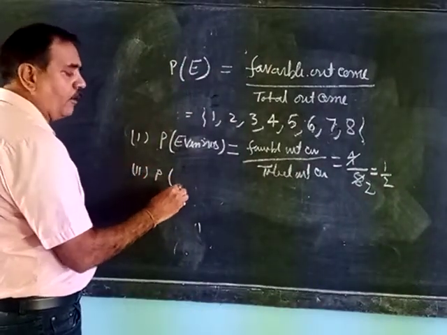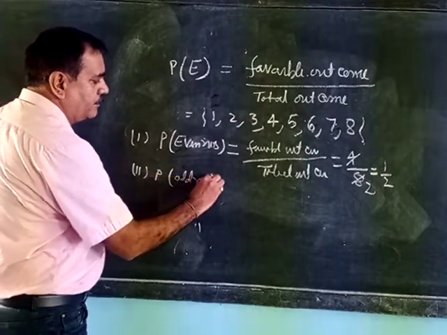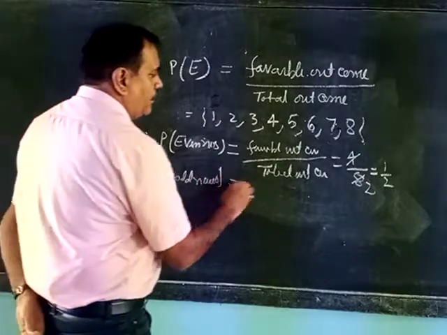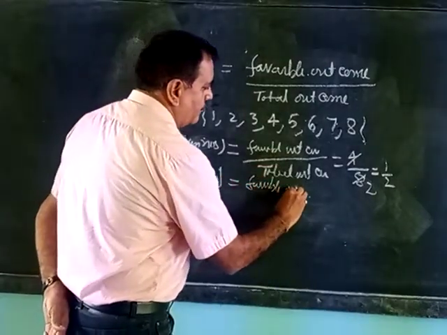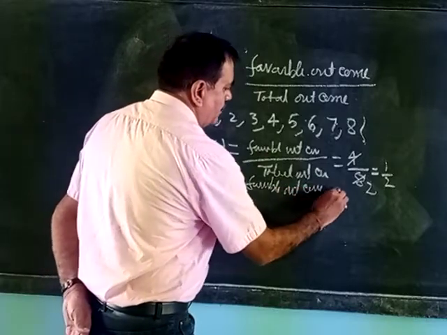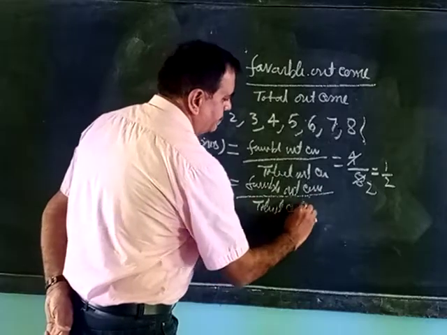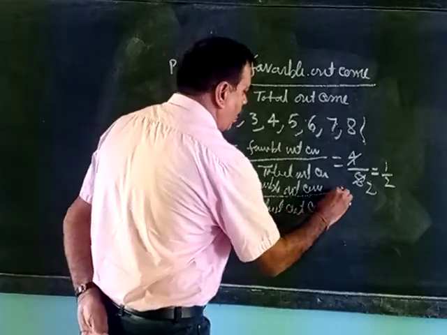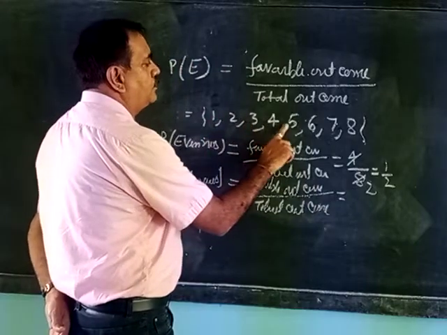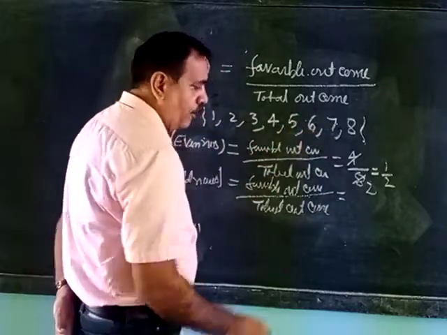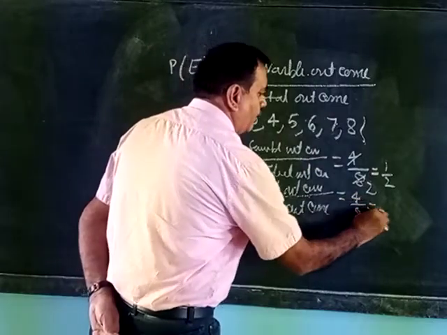Similarly, question number 2. Find the probability of odd numbers. Probability of odd number: favorable outcome by total outcome. So the favorable outcomes are the odd numbers: 1, 2, 3, 4. How many odd numbers? 4. Total number 8. Simplest form, 1 by 2.